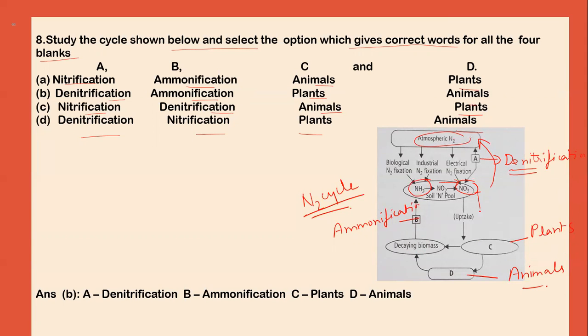Further, this nitrate is taken up by the plants, and these plants are eaten by the animals, and they are again converted back to decaying biomass. So option B is the correct answer, that is A represents nitrification, B represents ammonification, C is plants, and D is animals.